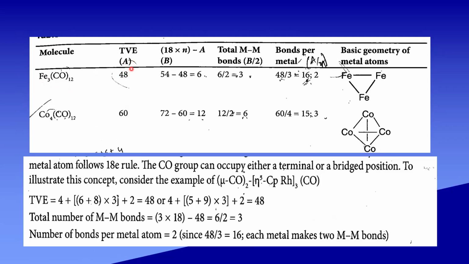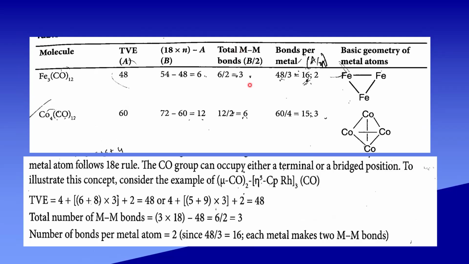This is A. In this case, 3 iron atoms are there, so n is equal to 3. 18 into 3, that is 54, minus A, that is 48. That gives 6. 6 divided by 2 gives 3. This is the total number of metal-metal bonds.